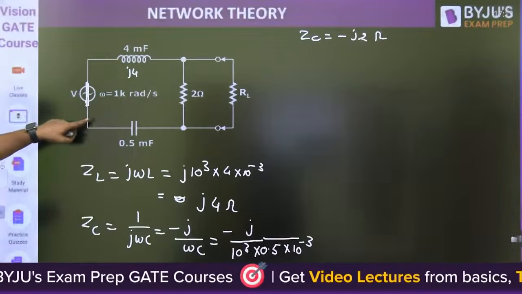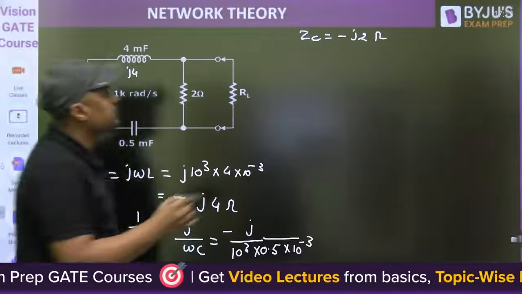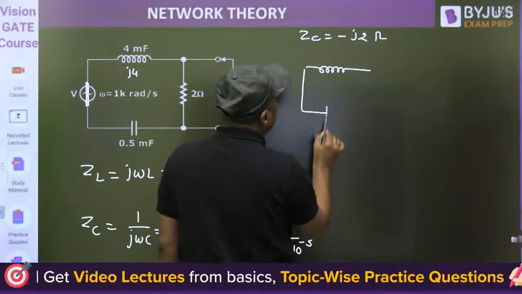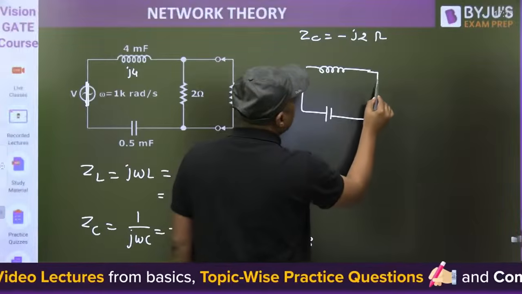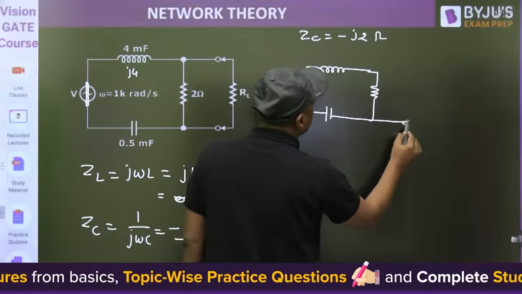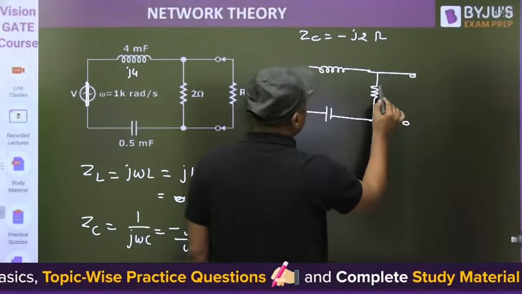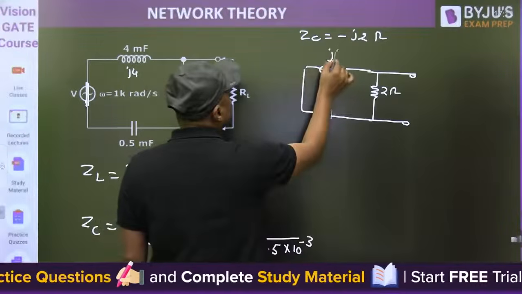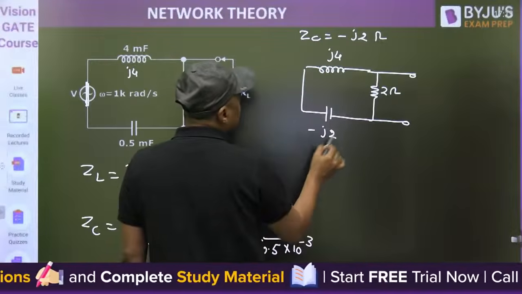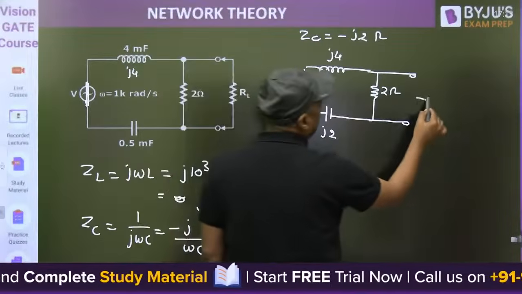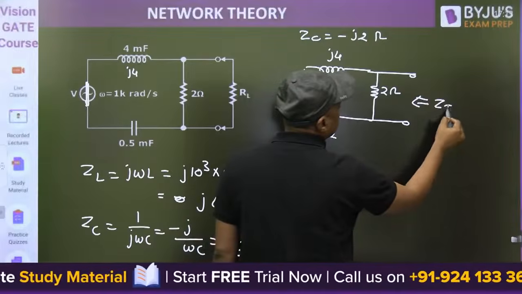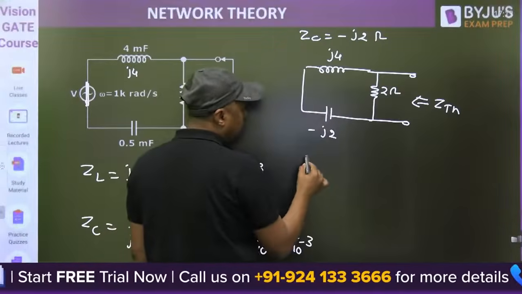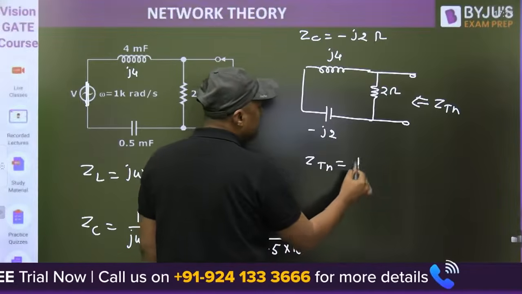Now how can we find the Thevenin impedance here? The voltage source will act as a short circuit. This inductor and capacitor are in series and this resistor is in parallel. So it is J4 minus J2, in parallel with the 2 ohm, and that is called ZTH. Now J4 minus J2 is J2.